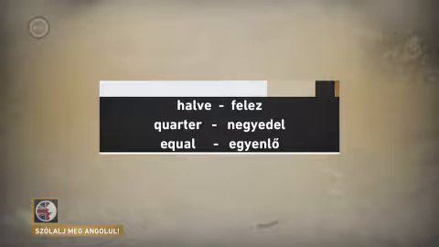There is no verb to third. So, those are fractions, less than 1 of something.